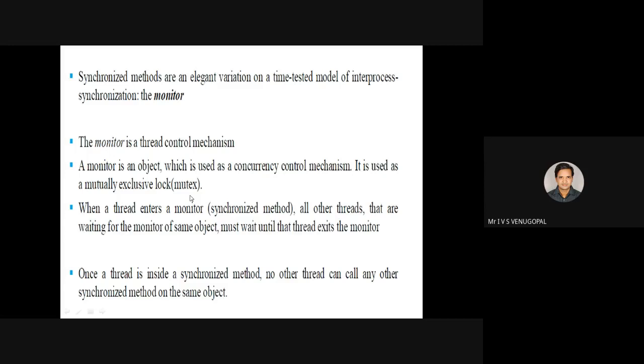So whenever you use a monitor object or use a synchronized method, it will have a lock to that resource. So if I put synchronized before a method, that method will be locked. And while a thread is entering that monitor, other threads will wait until the lock has been released by the monitor. So Java synchronization operates upon this concept of lock or monitor.